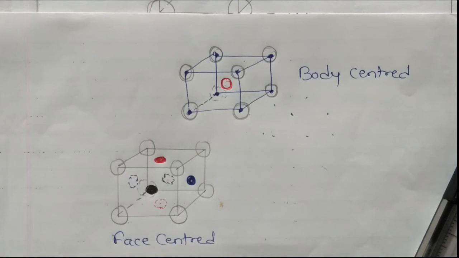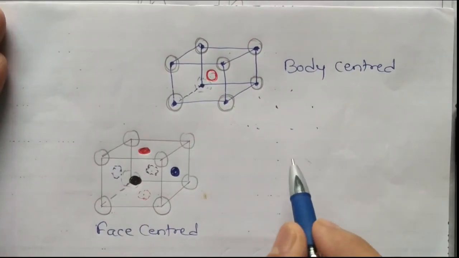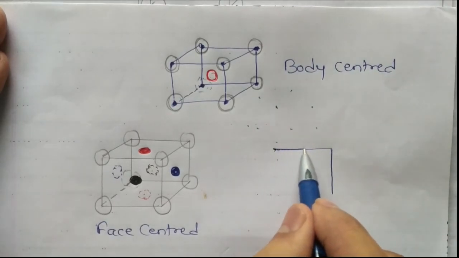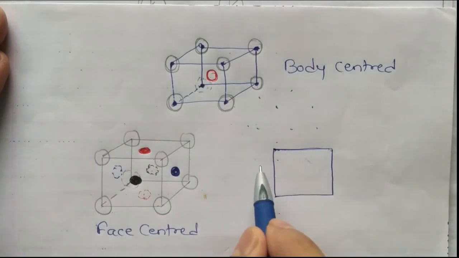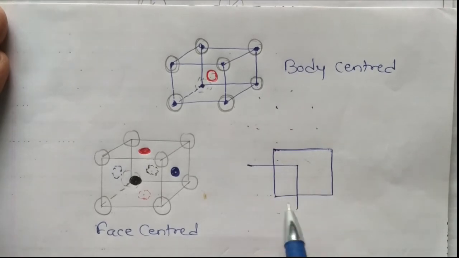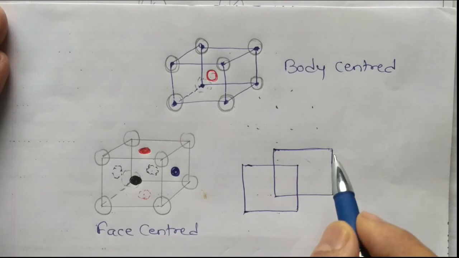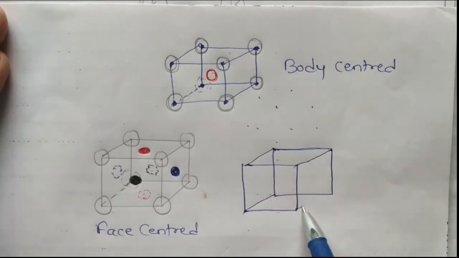Then the third one is an end centered. End centered means what? Only on the opposite faces, not on all faces, opposite faces.